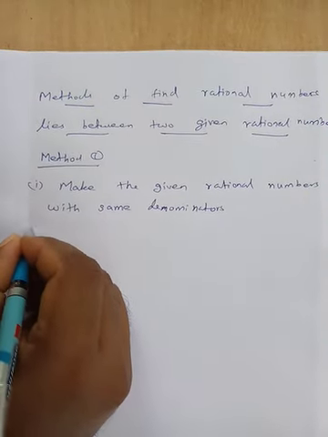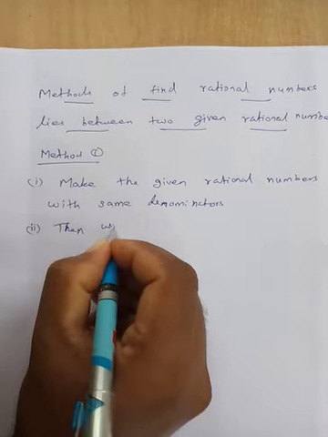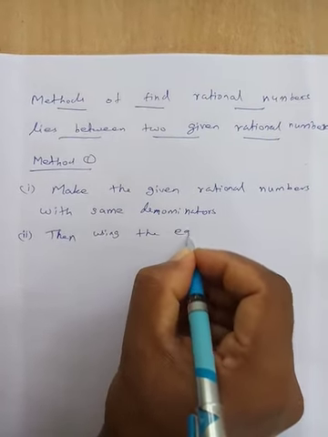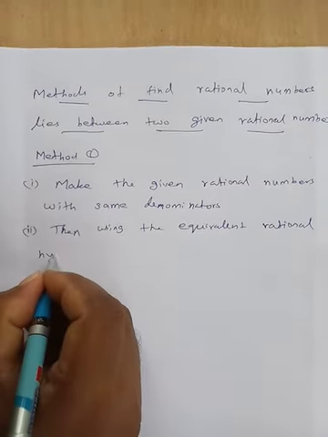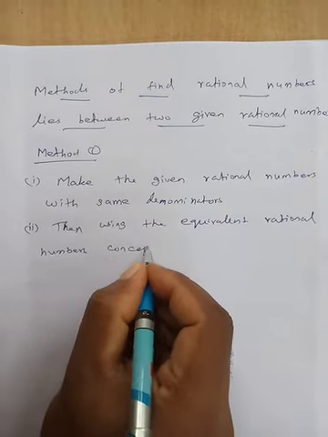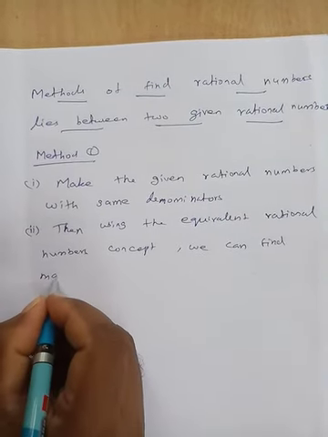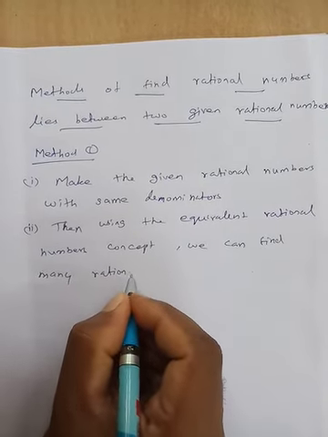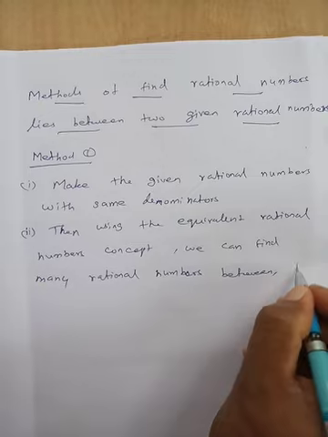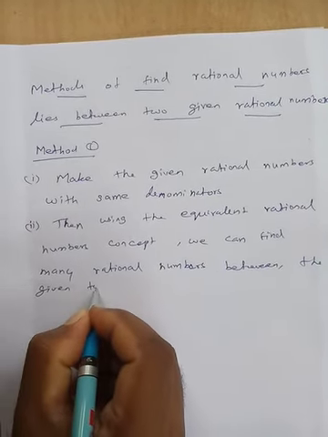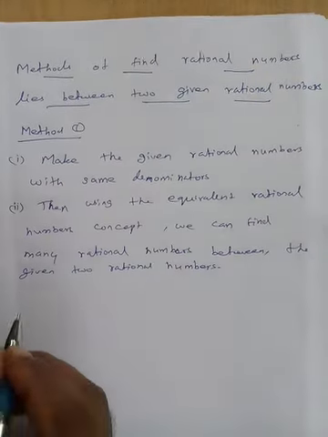Then second, using the equivalent rational number concept, we can find many rational numbers between the given two rational numbers. This is method 1. Now method 2.